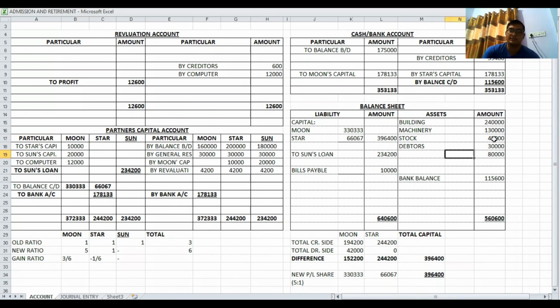So I have to write here furniture, and finally total of liability side and total of asset side tally. Okay, so this sum is over. In the next class, we will finally complete this chapter. Okay, so today's session is over. Thank you.